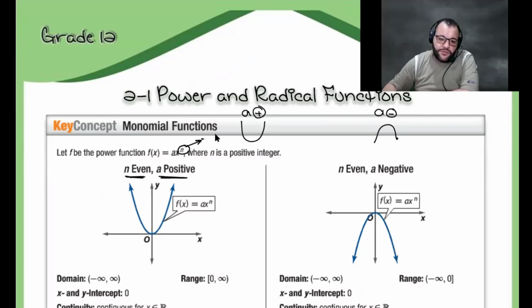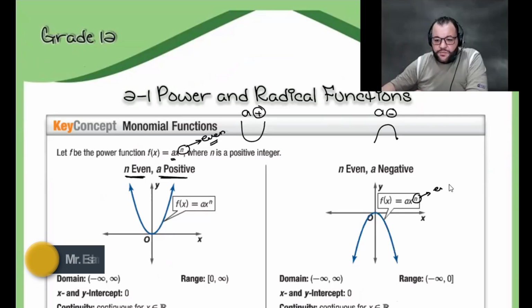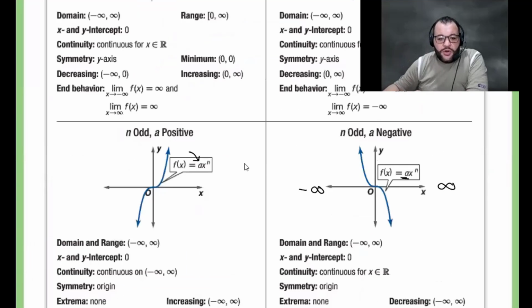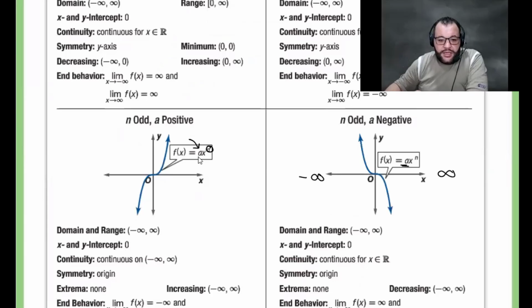The power is even and the coefficient is positive, so you'll find that the function opens upward. If the power is even and a is negative, then you will find that the end behavior of the function is going down. But if the power is odd and a is positive, it will start from down, then go up. If the power is odd and a is a negative number, it will start from up, then go down.